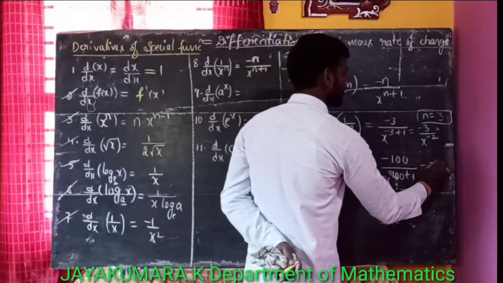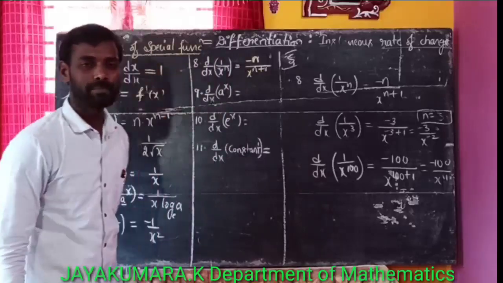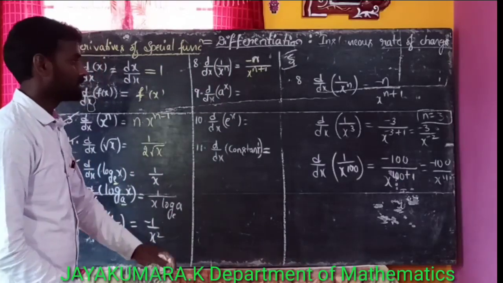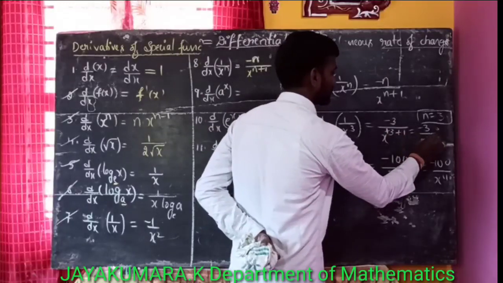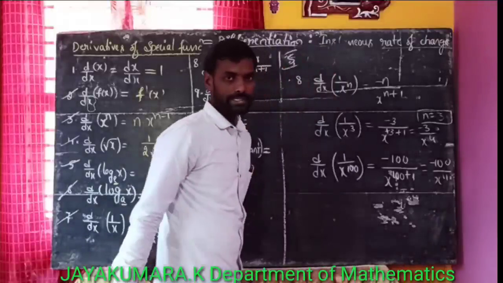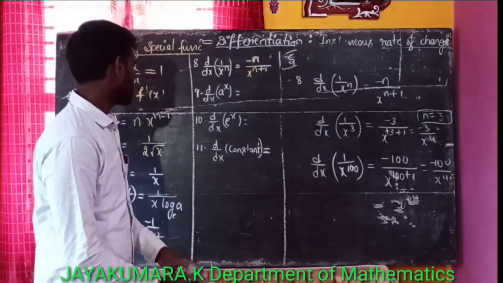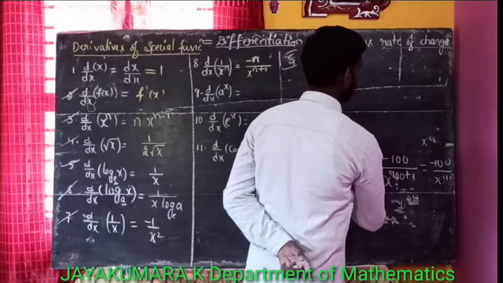That is minus 100 by x to the power of 101. Now, sorry, I said x power 4 earlier for the cube case, which is correct: 3 plus 1 means x power 4. Right.